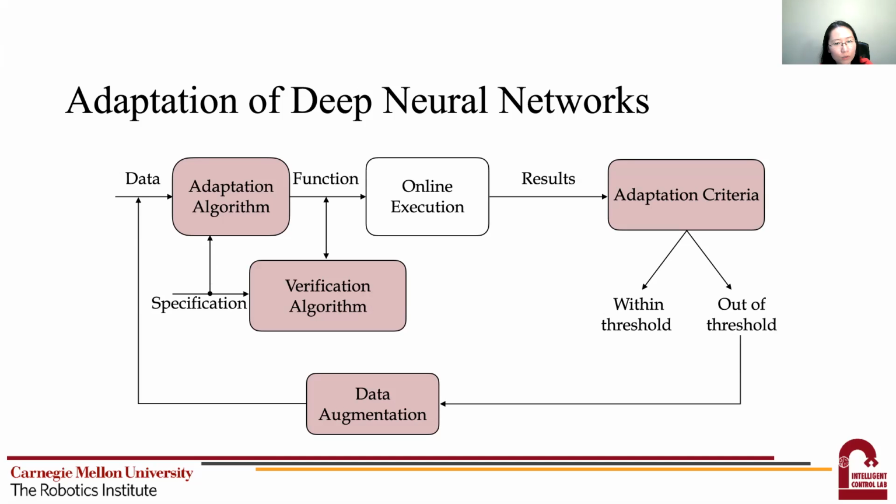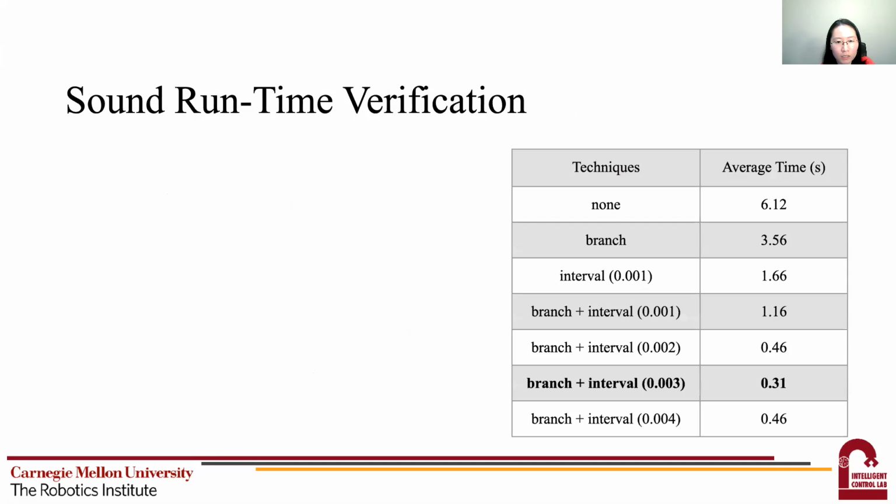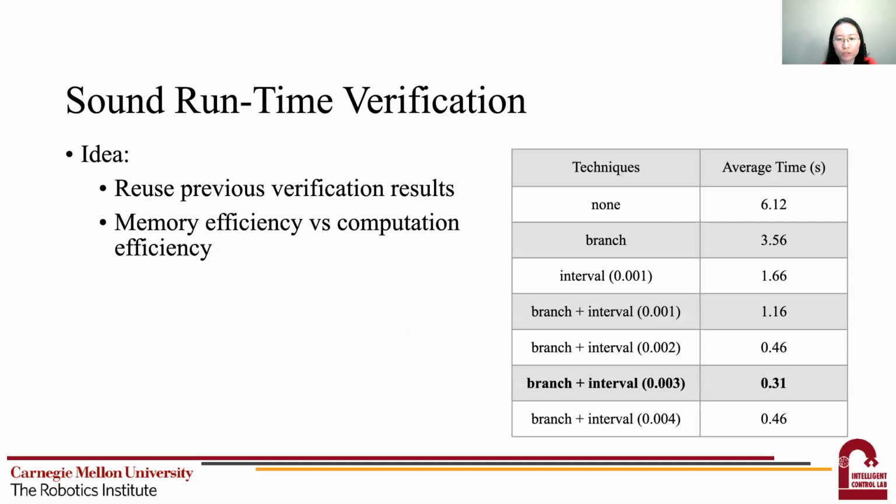The challenge for the first approach is that existing verification algorithms are computationally expensive to run in real time. But there's a good thing for the adaptation. During the online adaptation, the network parameters actually do not change significantly. The new verification problem is similar to the old verification problem that has been verified previously. In this way, we may reuse some of the previous verification results to perform efficient sound runtime verification. This idea of reusing old results essentially leverages memory efficiency for computation efficiency.